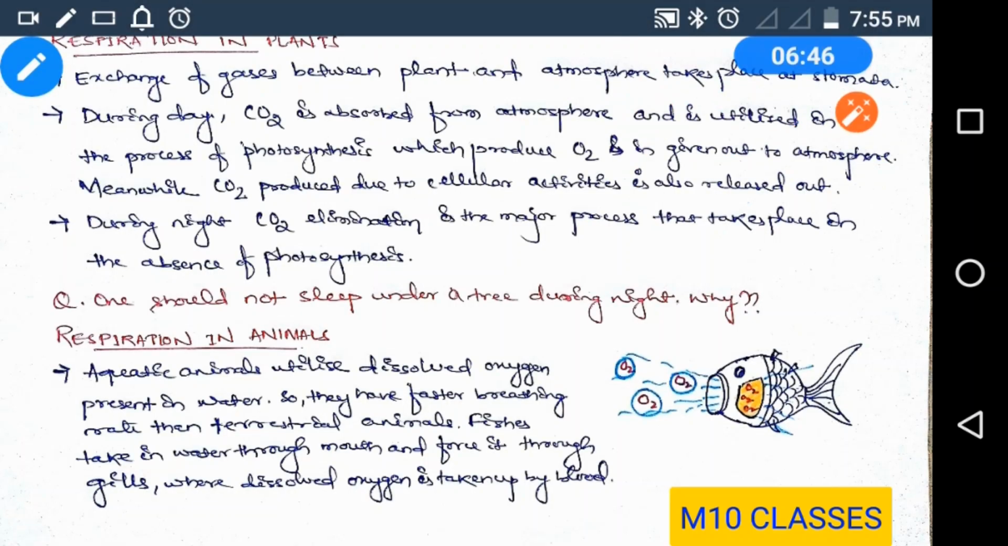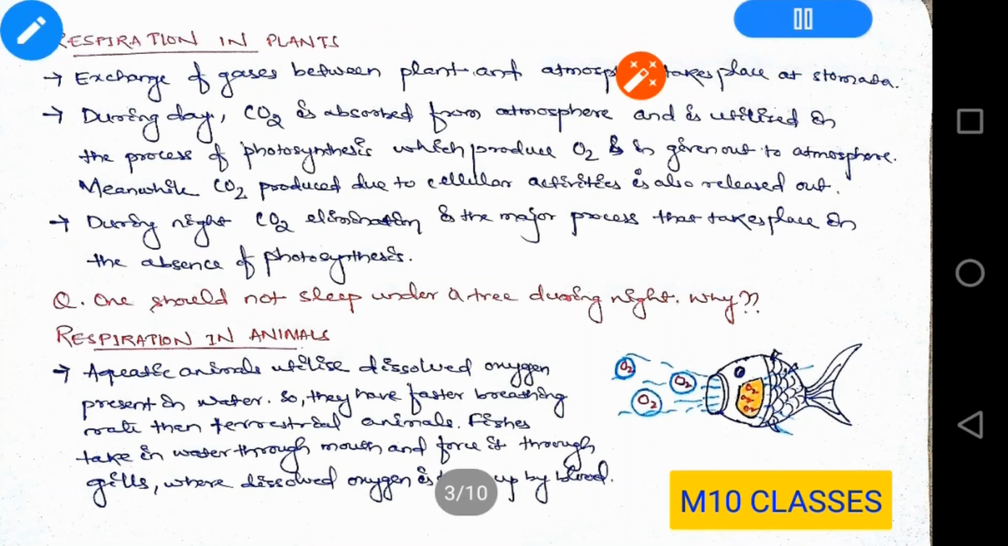As you have seen in the video, the fish is closing its mouth and opening its mouth and gradually taking in the water inside it. Now, why does the fish do so? Now, we are going to start respiration in animals. In the aquatic animals, how do they get oxygen?